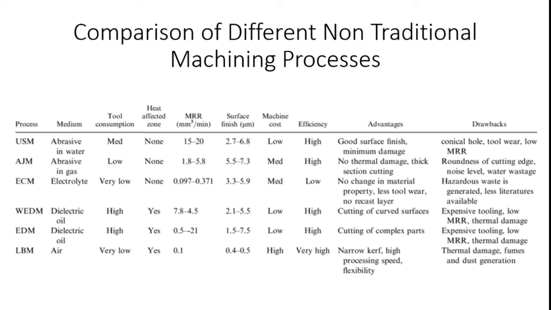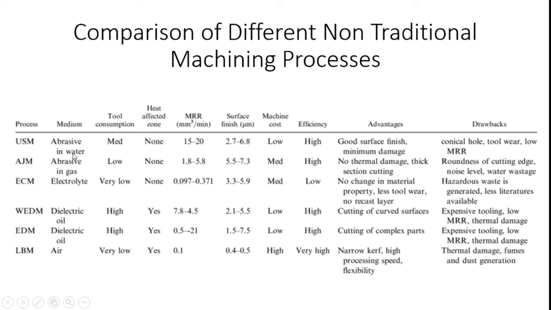In previous slides, based on the workpiece material, we classified the different machining processes, and based on the workpiece shape produced, we compared the machining processes. Here, we can compare the overall processes with each other. For example, first I consider ultrasonic machining. It uses a medium. What does medium imply?